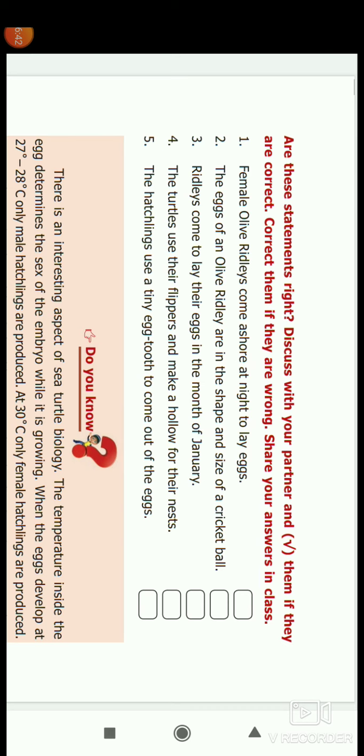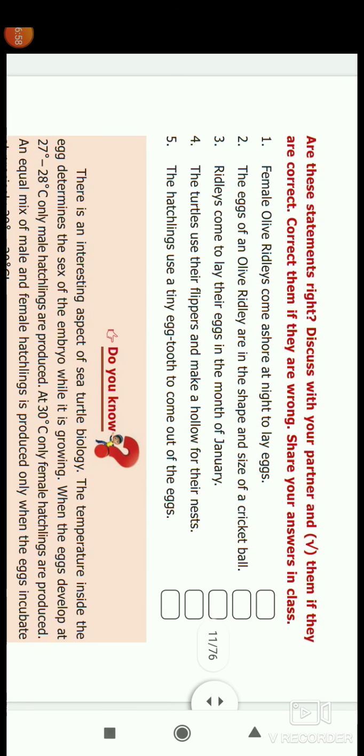The female Olive Ridleys come ashore at night to lay eggs. Yes, it is true. The eggs of an Olive Ridley are the shape and size of a cricket ball. No, it is table tennis ball size, so it is wrong. The Ridleys come to lay their eggs in the month of January. They lay the eggs only between January and March, so it is false.